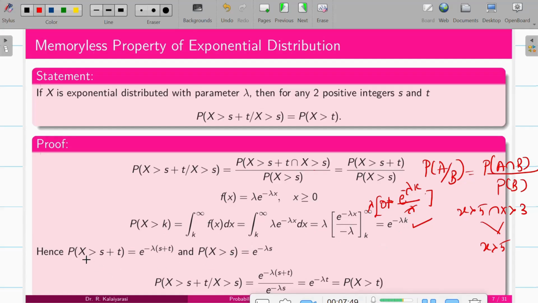Using this logic, we'll write P of x greater than s plus t as e power minus lambda times s plus t, because if it is greater than k, it is e power minus lambda k. If it is greater than s plus t, it is minus lambda times s plus t. And if it is greater than s, it is minus lambda s. Now substitute in this formula. So it is e power minus lambda times s plus t upon e power minus lambda s. On simplification, we finally get e power minus lambda t, and e power minus lambda t is nothing but probability of x greater than t. Got it?